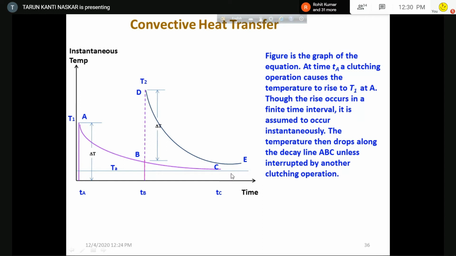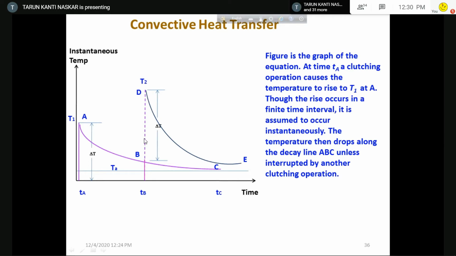But if at tB there is another clutching operation, it has cooled down from T1 up to this region, and then again at time tB, if you apply the clutch, the temperature will rise again from this point up to D. This is the equation of the earlier graph, the graph which I have shown you.